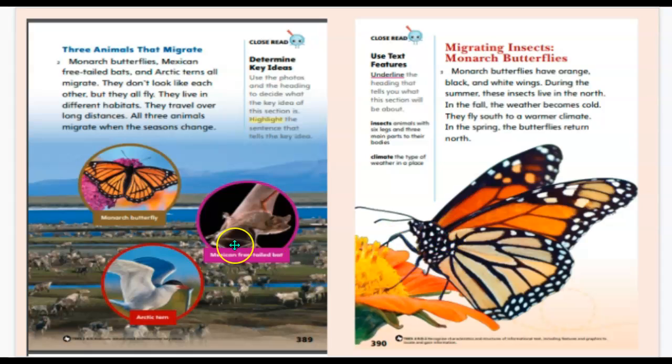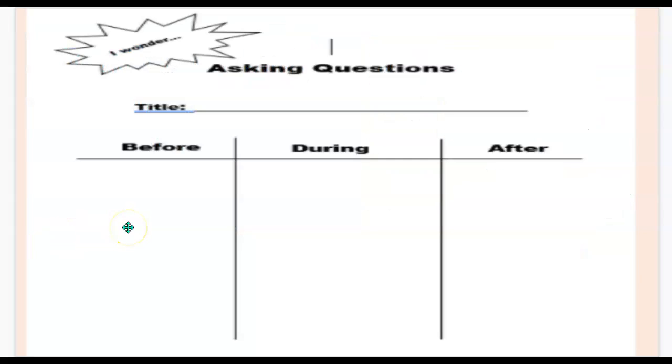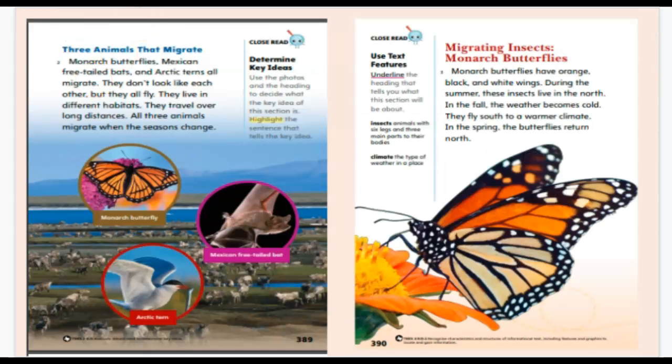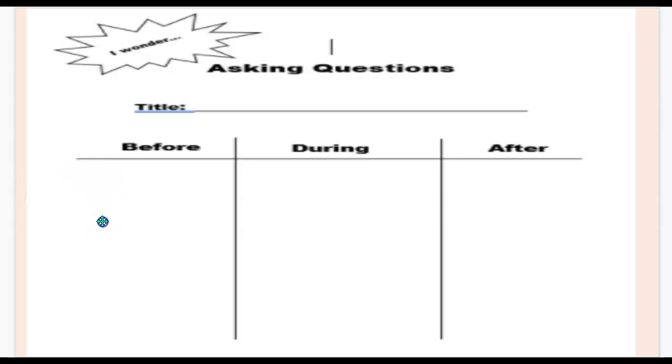You have the text. Pull out the text and turn to pages 389 and 390. Okay? Before we read, let's look at the subtitles. It says three animals that migrate. And then we have right here migrating insects, monarch butterflies. So based on those subtitles, the subtitles are the titles of just this little part of the text and then this little part of the text. So based on that, let's do the before questions. What questions may we have? It says three animals that migrate. What questions may we still have?